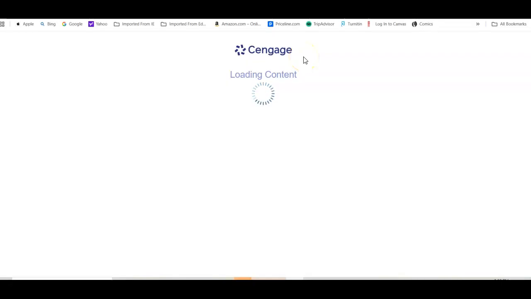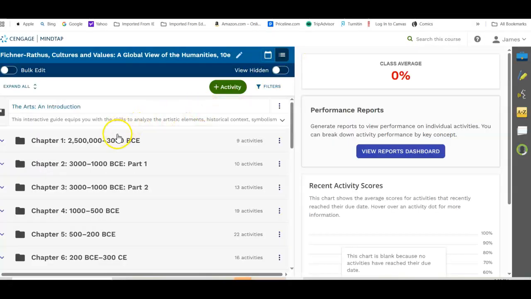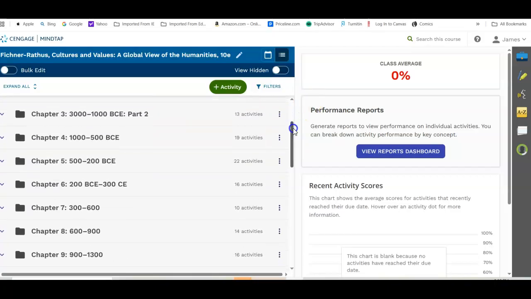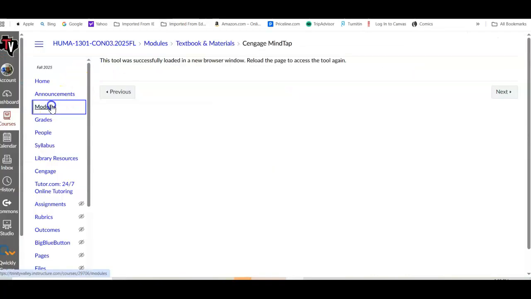sign you in. Now, the first time that you click on that, you will be asked to register with Cengage. You'll have to set up your account. Once your account is set up, after that time, whenever you click on that link that I just showed you, you should not have to sign in again. And this shows you the textbook, which is divided into 20 chapters, and it's all chronologically oriented. So that's what you have there.